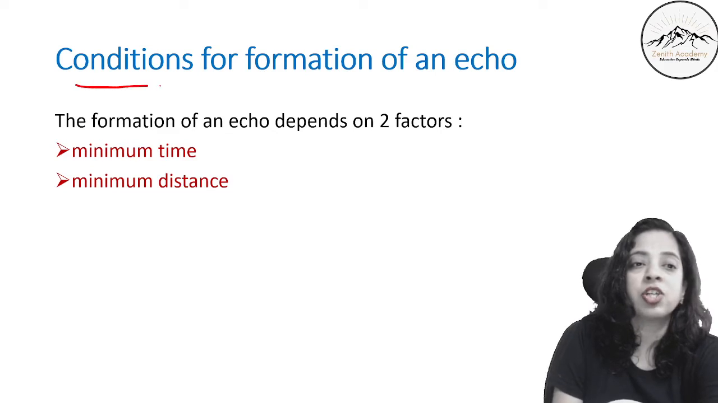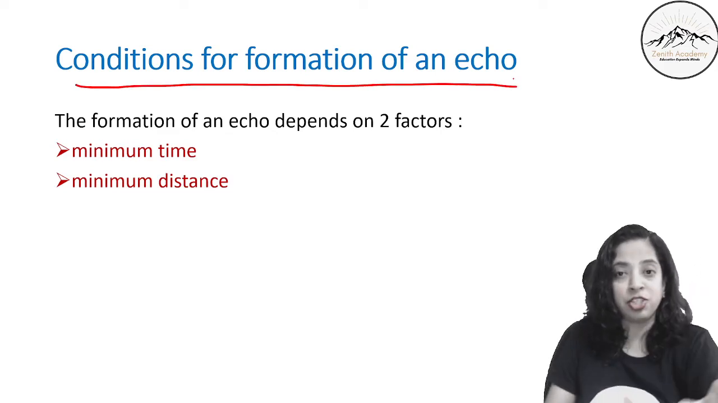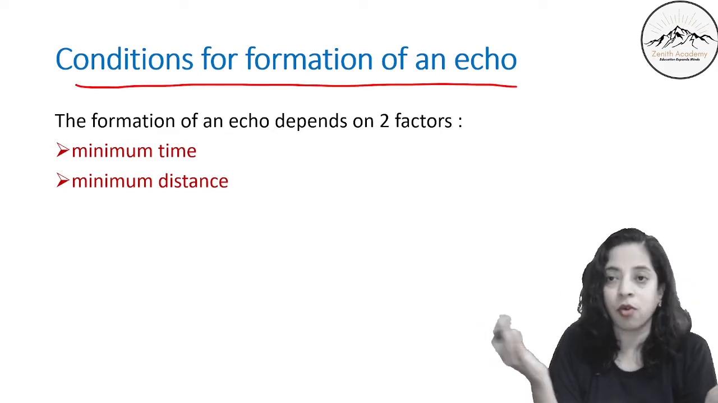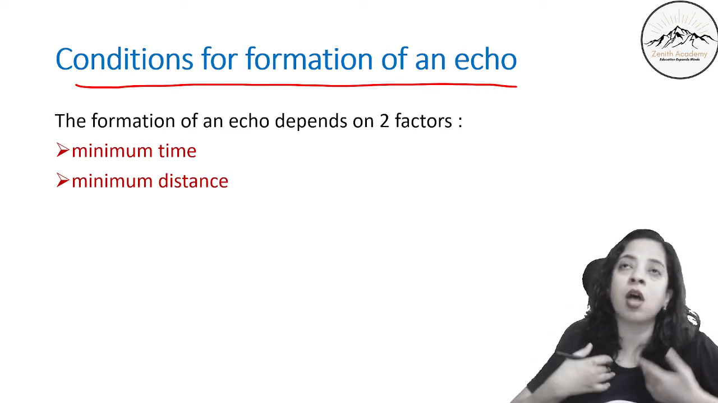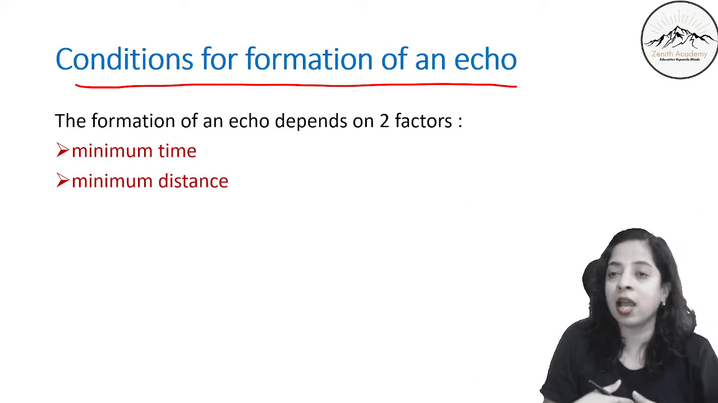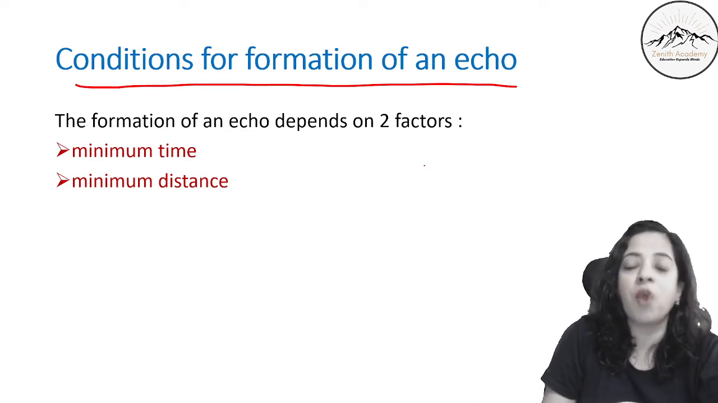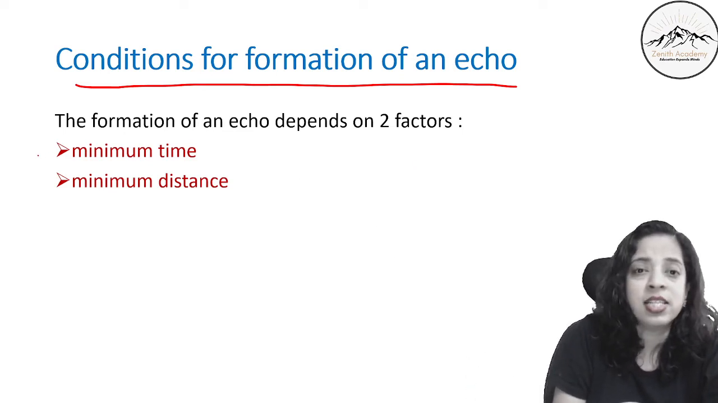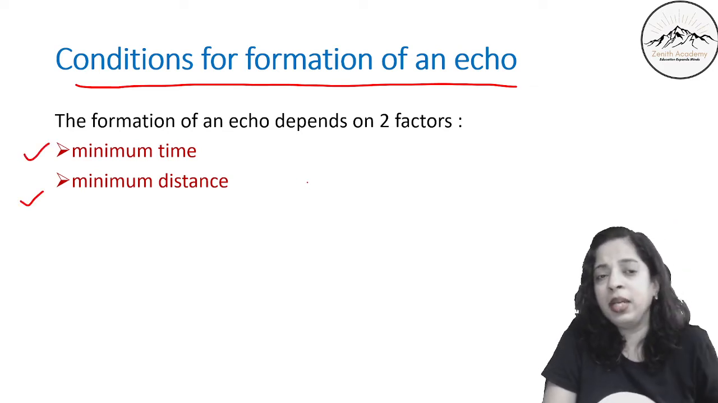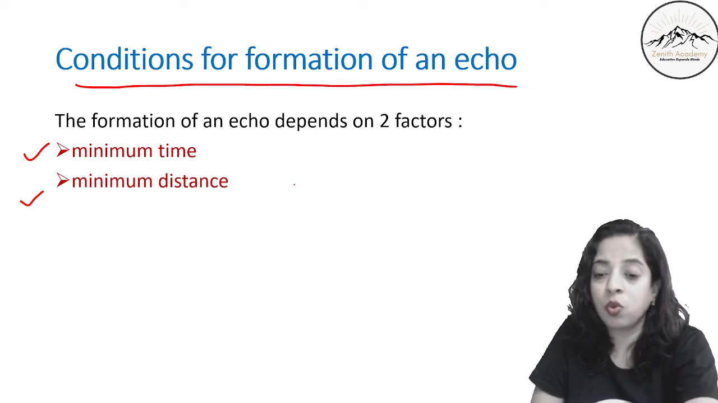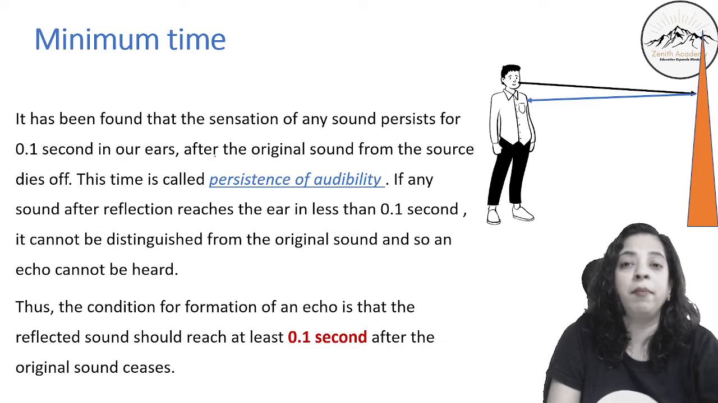So what is the condition for formation of echo? Right now when I am teaching you, I am not able to hear the faint sound. So why is my sound not getting reflected from the walls, and why am I not able to hear the echo? So there are two conditions for the formation of an echo. First is minimum time and minimum distance. There has to be some minimum time and some minimum distance. So what are they? Let's talk about minimum time.